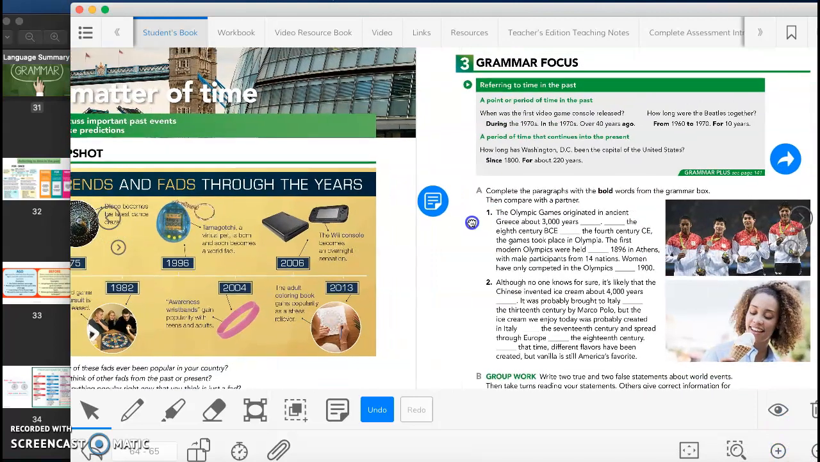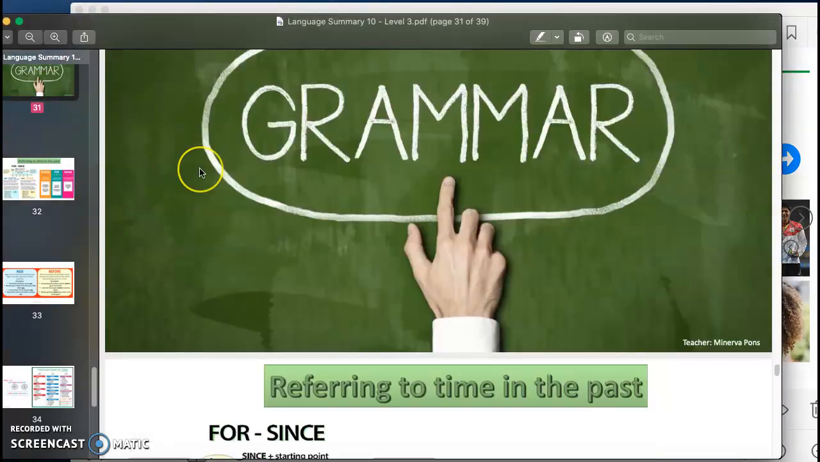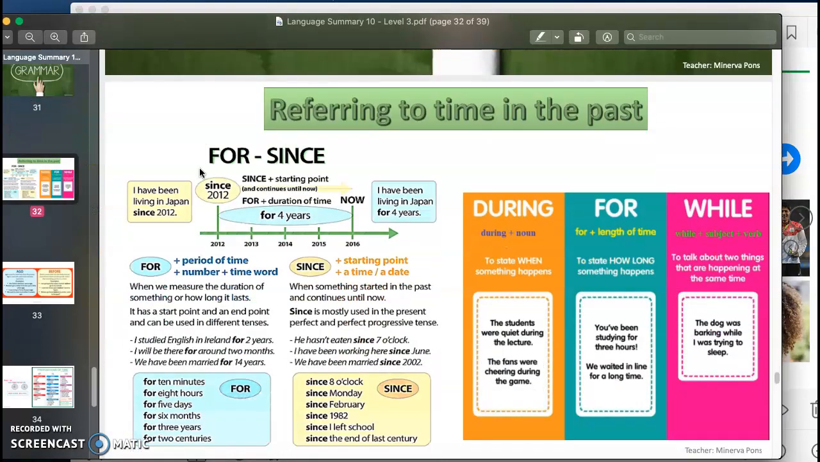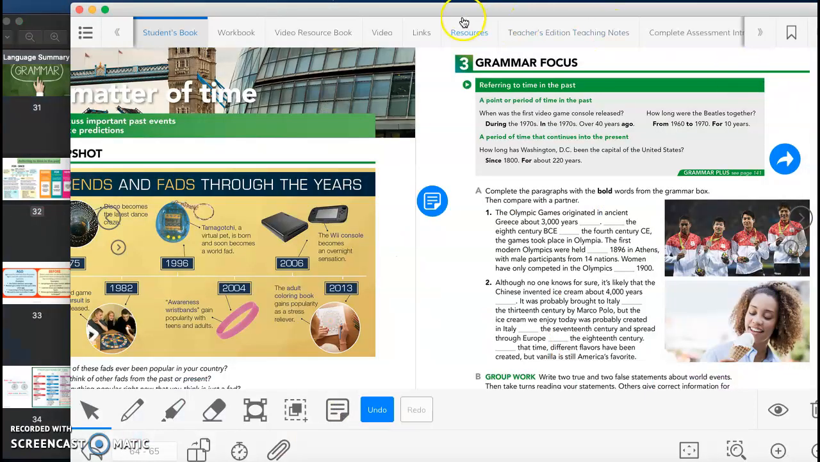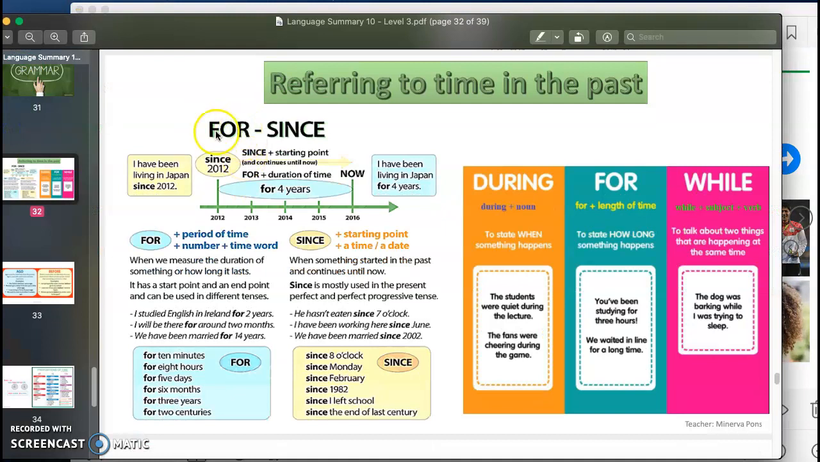Today we have the grammar focus number 1, which is referring to time in the past. Of course, I have some extra information in here for the grammar. And in here we have these words that we're going to use, which are during, in, ago, from, to, for, since. So basically this is what we have here. First we have for and since. So we use since plus the starting point, or since plus a time and a date.